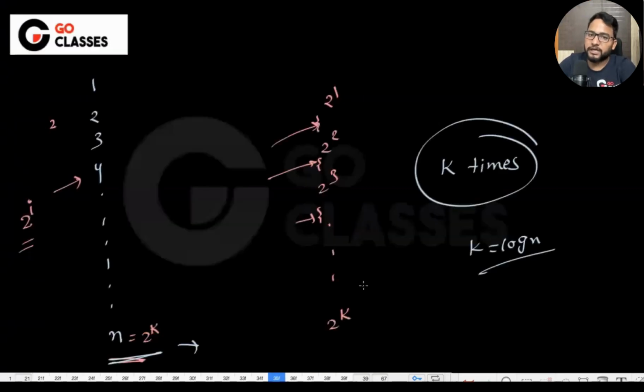So how we are solving is that. So what is the question? Let me just repeat it. They are saying that you are inserting the first element, the second element, third element, and the nth element. You're inserting n elements. If you're resizing at 2 power k, then how many times you're resizing?